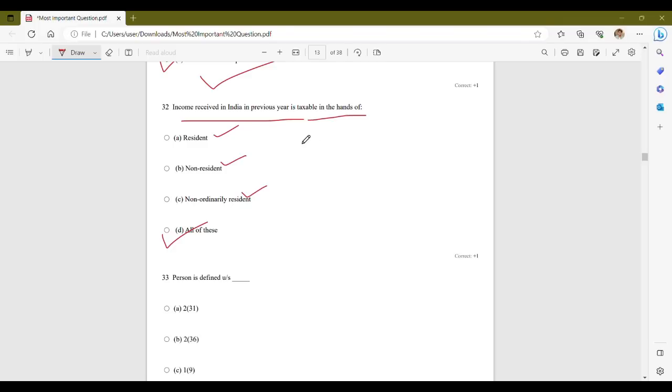Now, residents of India are subject to tax on their worldwide income, including income received in India. Non-residents are liable to pay taxes on income received in India or income occurring or arising in India. Their global income, excluding income from Indian sources, is generally not taxable in India. And not ordinarily residents. Now, these are individuals who are not residents of India in either of the preceding years and have been in India for less than 730 days.